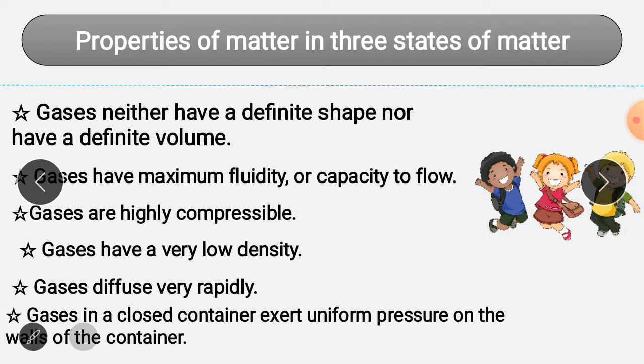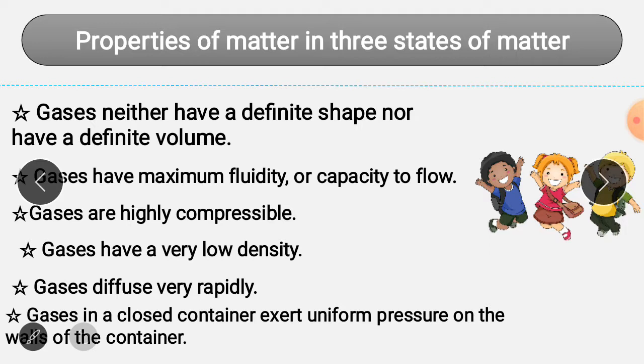Both of them are compressed and then put inside small cylinders for our use. Now gases have a very low density. The intermolecular space in gases is very large, so because of this they have a very low density.